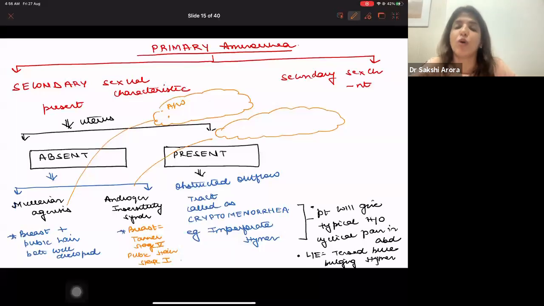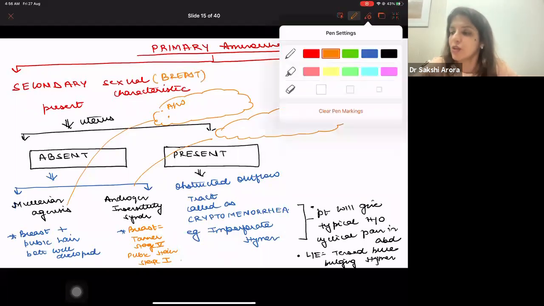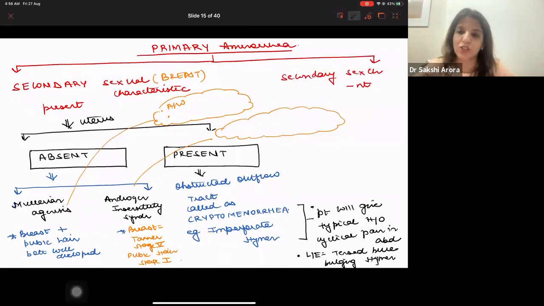This is a very, very important flowchart. I want all of you either to take a picture or to copy this, right? So in primary amenorrhea, whenever a question comes to you, first thing you have to see in the question whether they have given secondary sexual characteristics are present or absent. When we talk about secondary sexual characteristics, we are talking about breast basically. So you have to see what have they given in the question, breast present or breast absent.